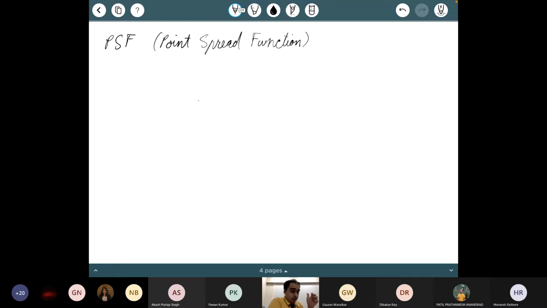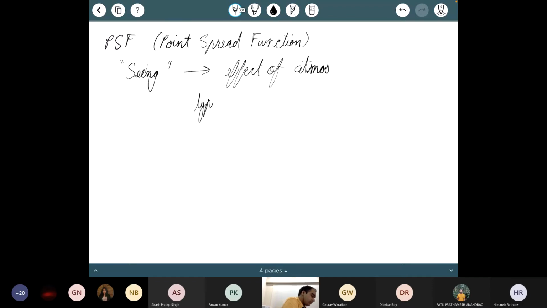Fortunately, the effect is not too strong, but it does limit the overall thing by a factor called seeing. This is the effect of the atmosphere. And it gives the overall point spread function or the seeing disk size that is now dependent on what site you are observing at and the atmospheric conditions at that point.